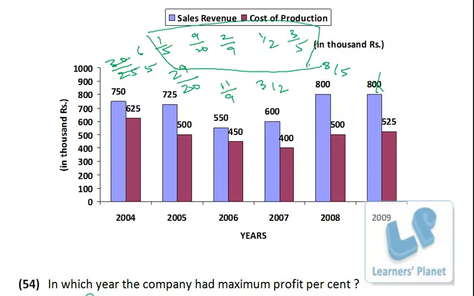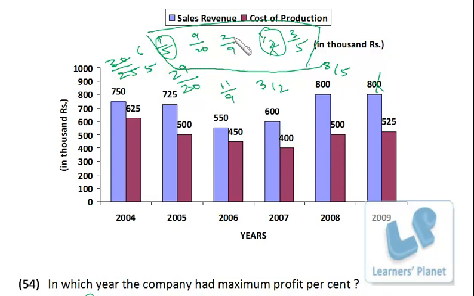So without even calculation we can say 3 by 5, that is 60%, that is highest. So 2008 it is highest. And at any stage if you are confused how to compare the fractions, I have already told you the technique. You just can go for the cross multiplication. See, 1 by 5 is definitely less than 3 by 5, right? 1/2 is 50%, 3 by 5 is 60%. So that's also eliminated.